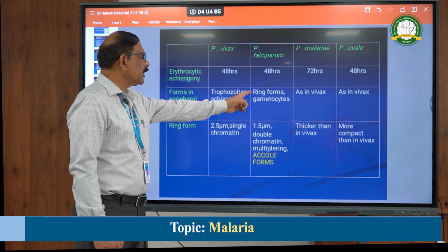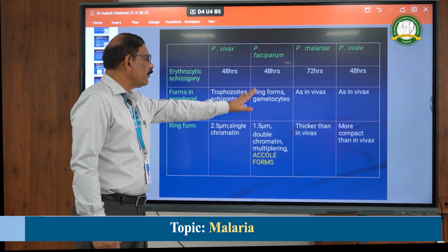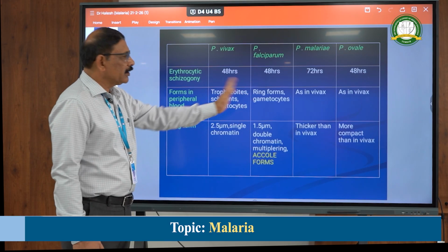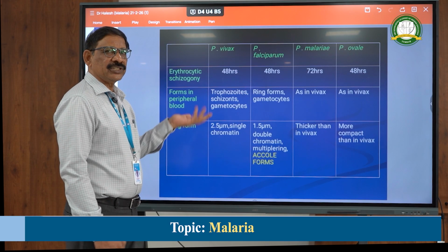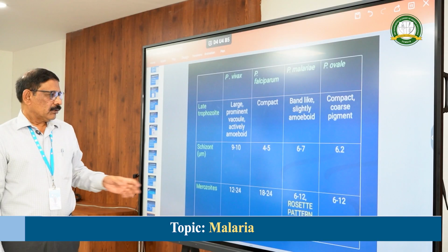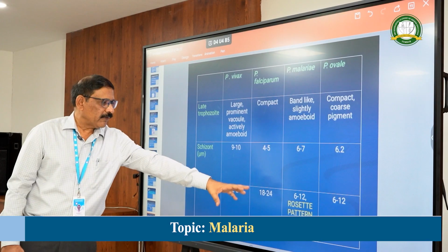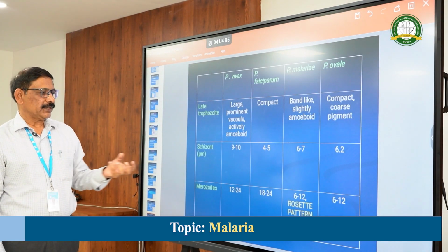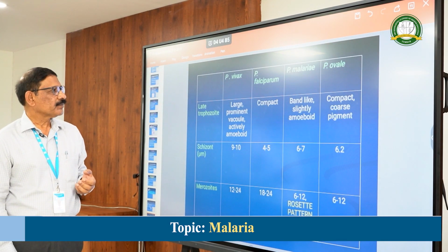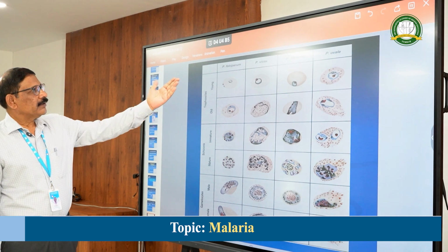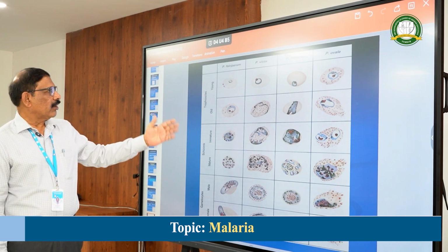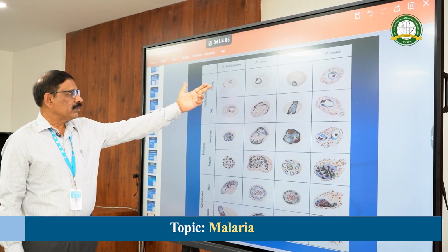So except in case of falciparum, where only ring form and gametocytes are seen, in all the other three forms the schizonts are also seen. In the RBCs, as I told you, falciparum is the maximum. Each RBC will have 18 to 24 merozoites in the form of rosettes. So these are the different stages in the RBC, where falciparum is the important one.